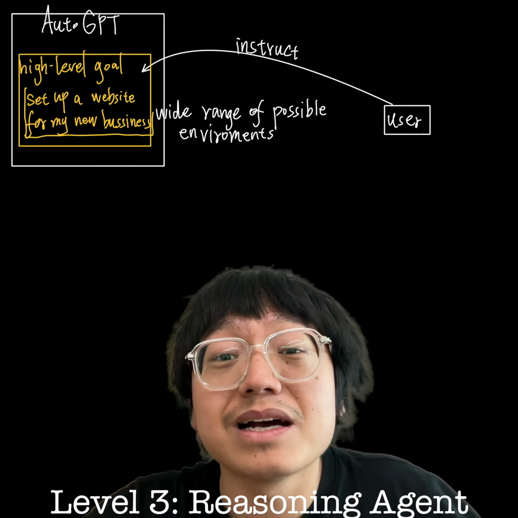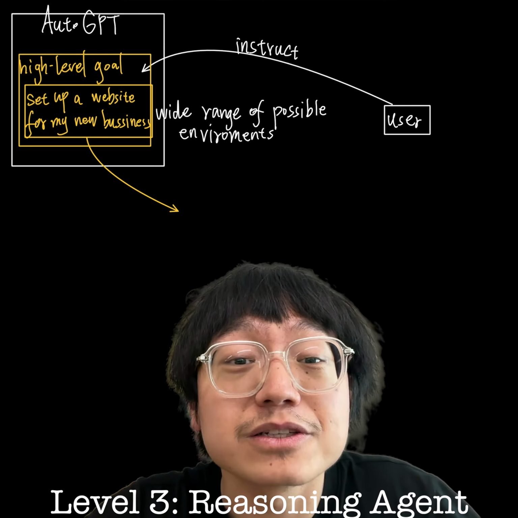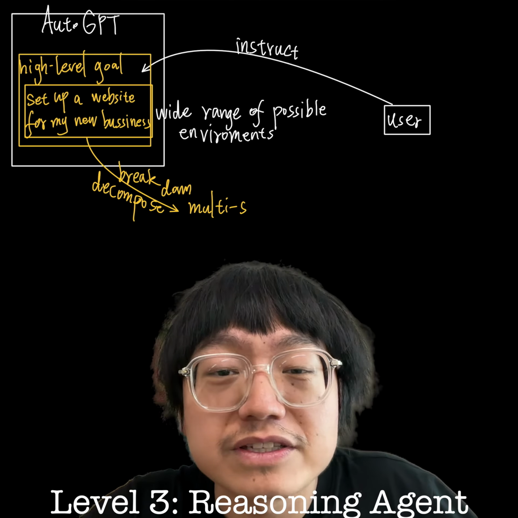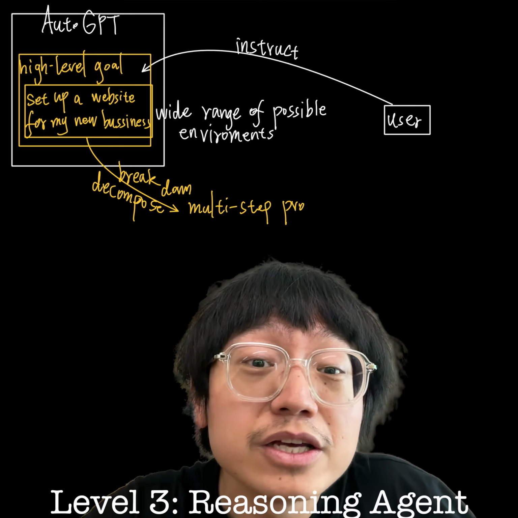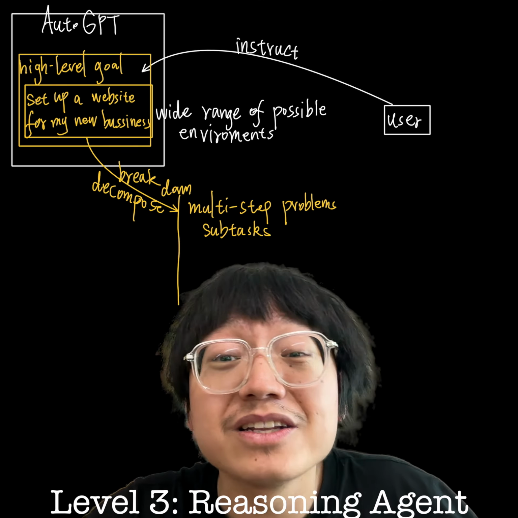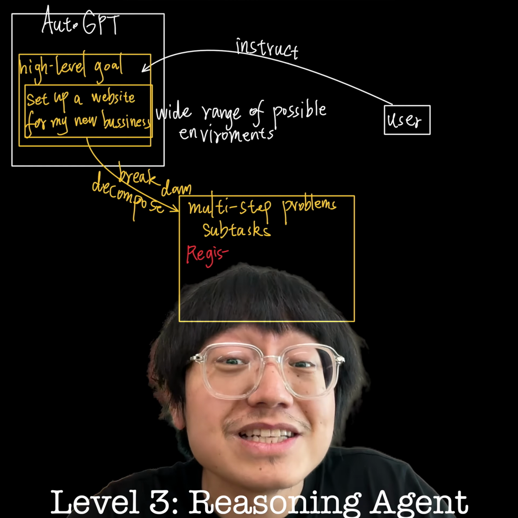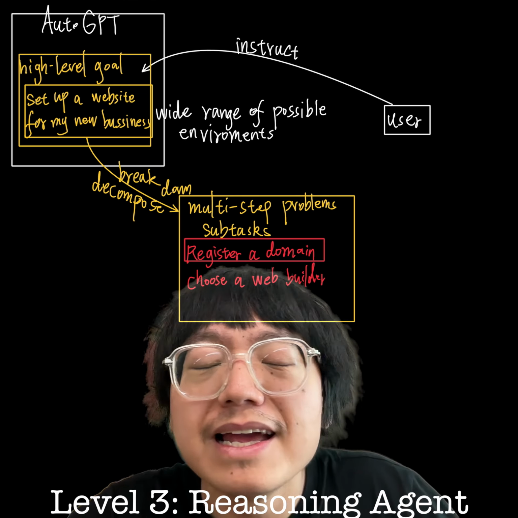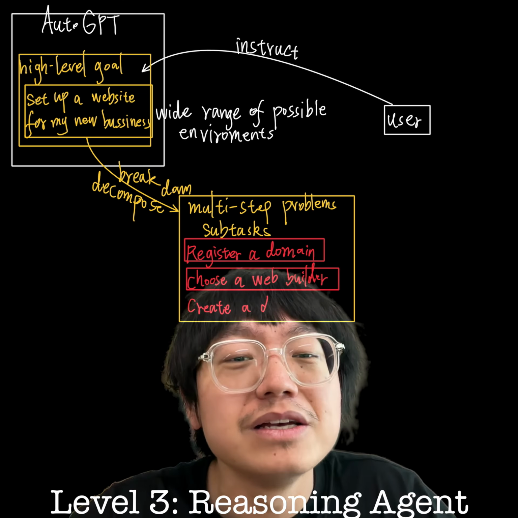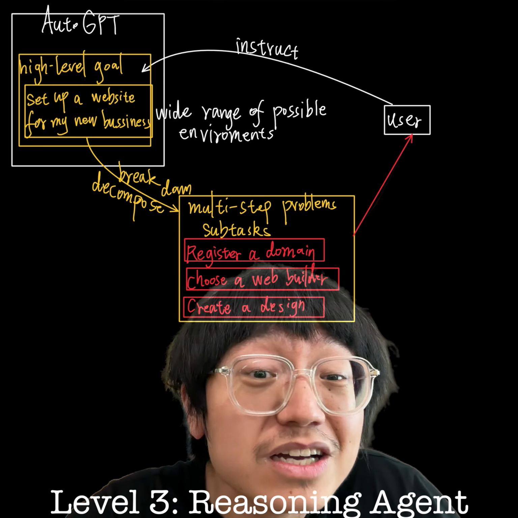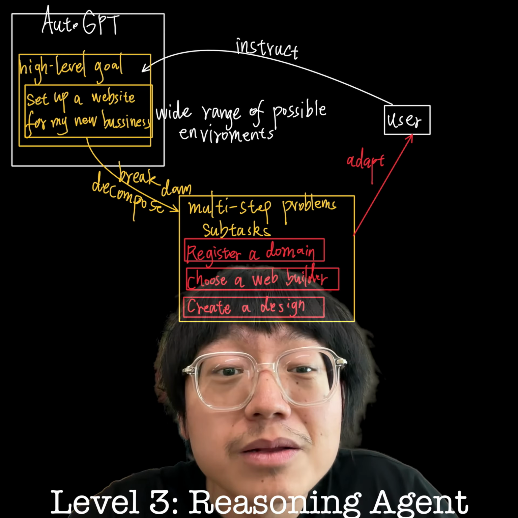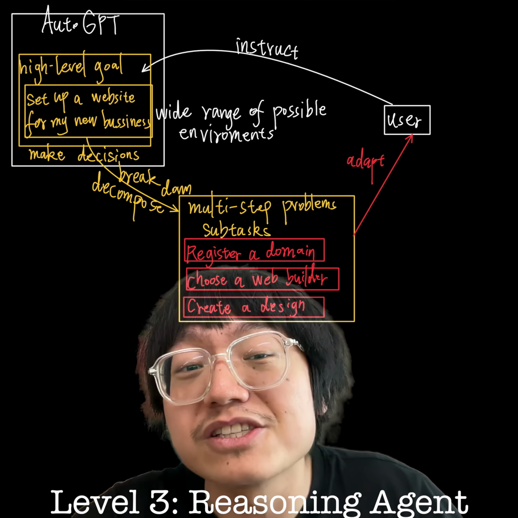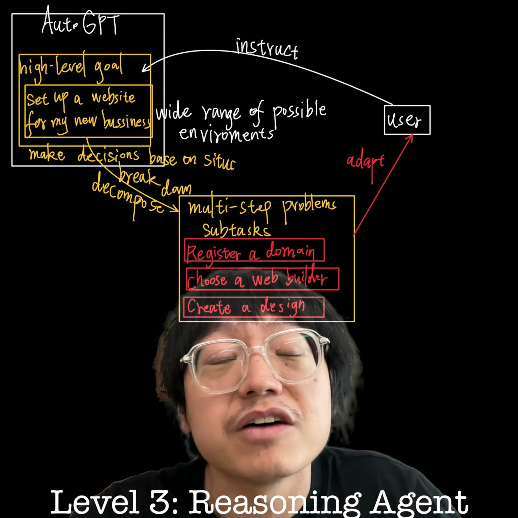For example, "set up a website for my new business," and the action is that the agent decomposes this task into smaller steps, for example, register a domain, choose a web builder, and then create a design. It uses reasoning to ensure that each step logically follows the previous one, and adapts if something unexpected happens. So reasoning agents like AutoGPT don't just execute instructions, but can adapt, solve problems, and make decisions based on the situation by using the reasoning capabilities of the large language model.